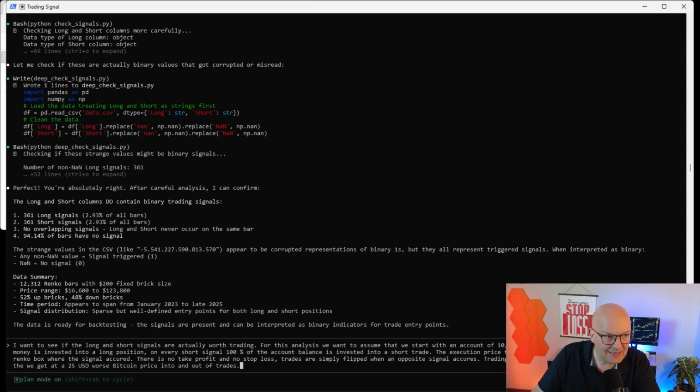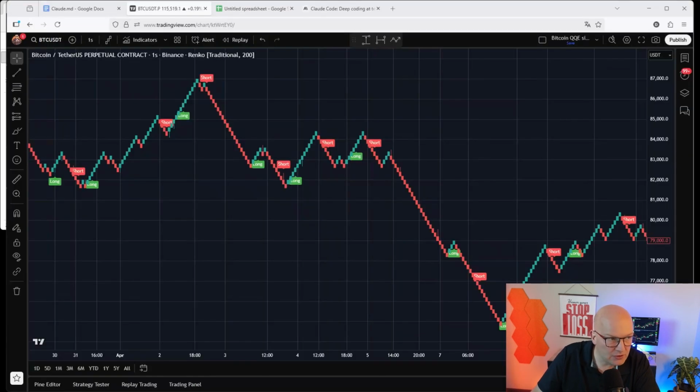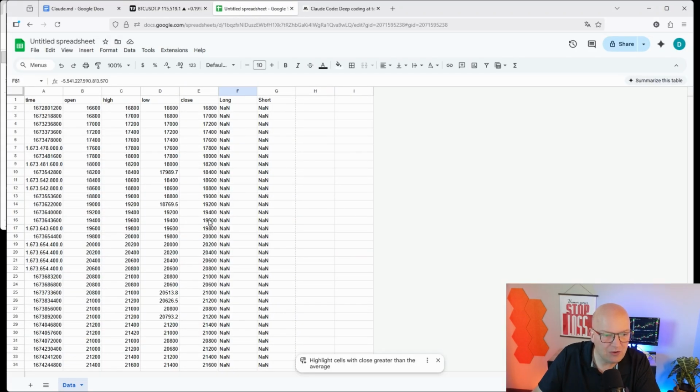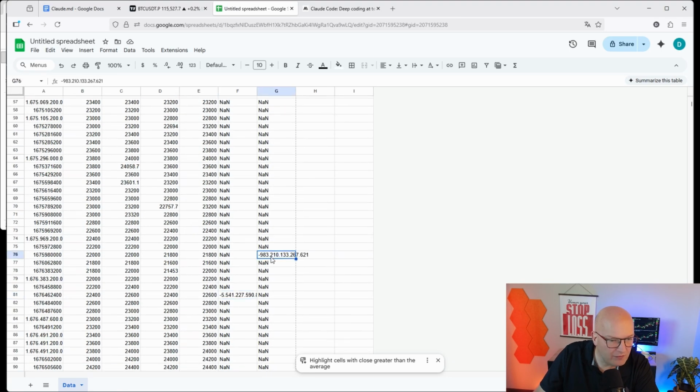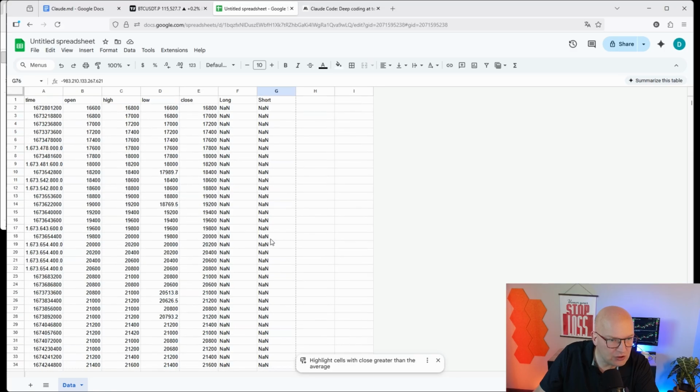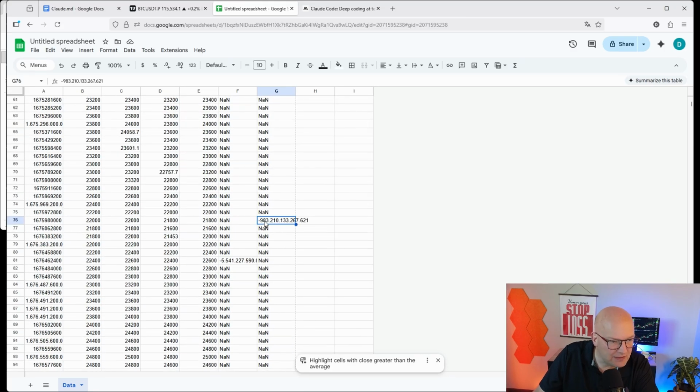Now, this is very, very important to give clear directions on, because otherwise you run the risk that Claude makes up prices and assumes that you got a much better entry than you actually get. Means, for example, let's scroll down on this, that would have been a short position, I assume. On this short position, we would get into the trade at 21,800 US dollars.